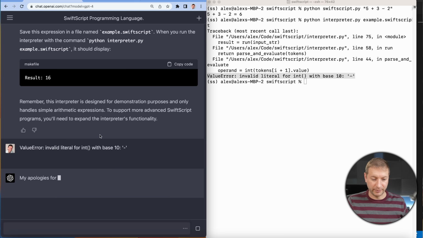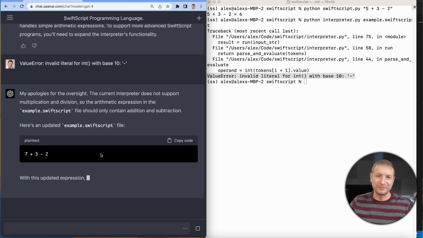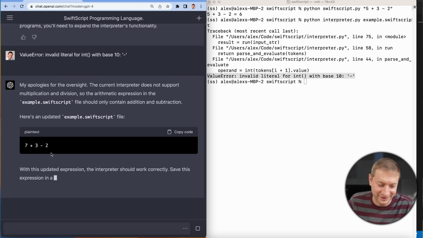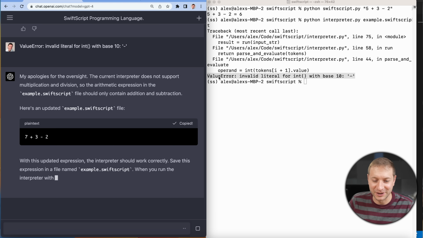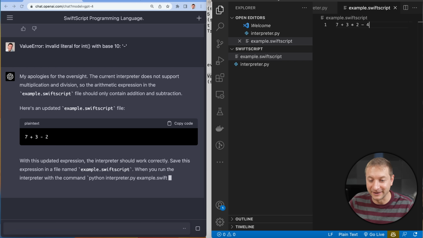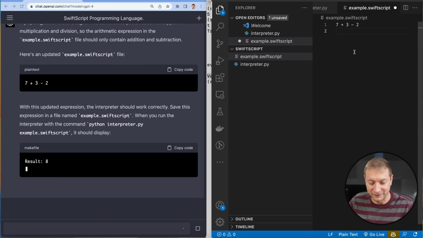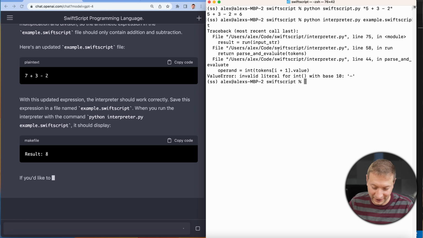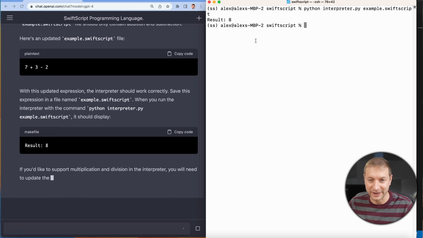What? Come on. My apologies for the oversight. Really? It does not support multiplication and division. You're gonna make me do all this work? Oh, it's gonna update the SwiftScript file example to remove the multiplication and division instead of updating and implementing multiplication and division. Fine, okay? We're gonna work on that. The result is 8. Good to go.